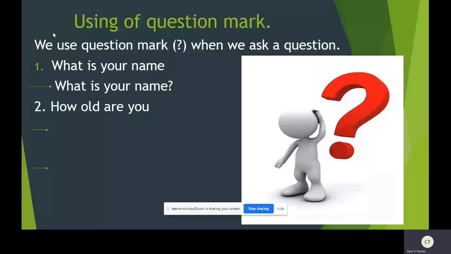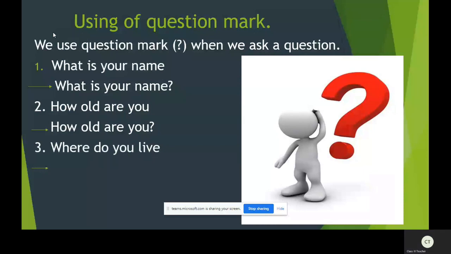Second example. How old are you? End it with a question mark. Third example. Where do you live? End it with a question mark.